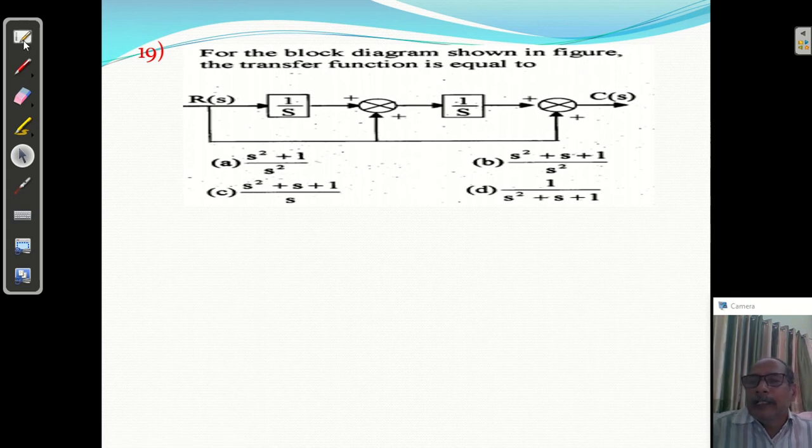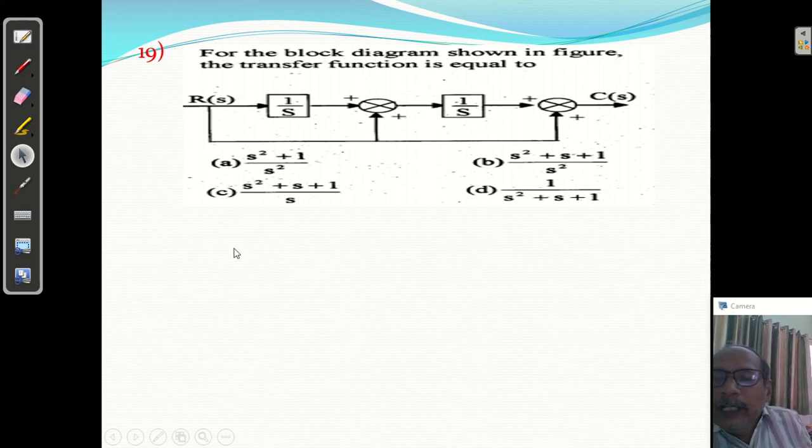Okay, this is question 19. For the block diagram shown in the figure, the transfer function is equal to... You can say here this is R(s), or this is 1, so you can remove this.